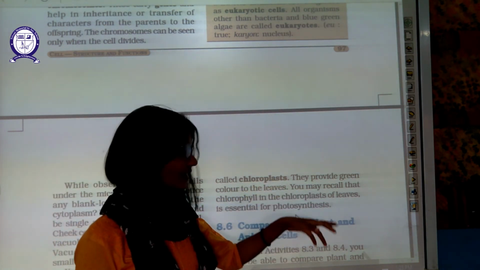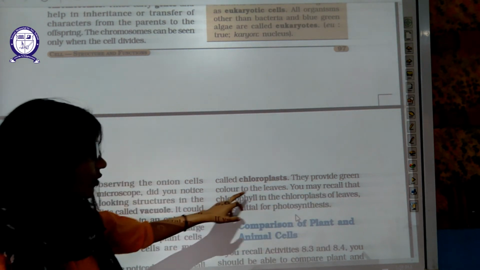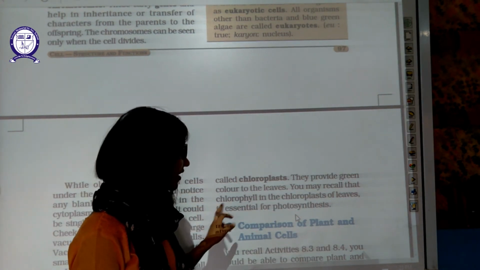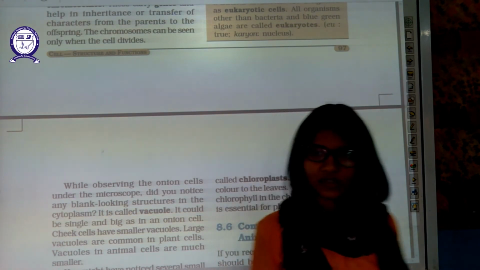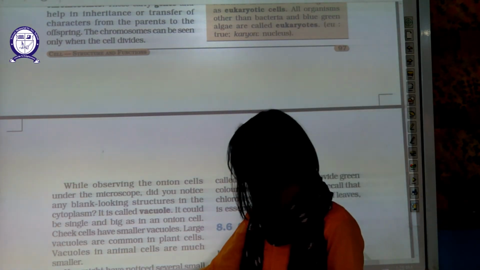Plastids are containers that provide green color to leaves. You may recall that chlorophyll in the chloroplast of the leaf is essential for photosynthesis. You are aware of that. Okay. Now